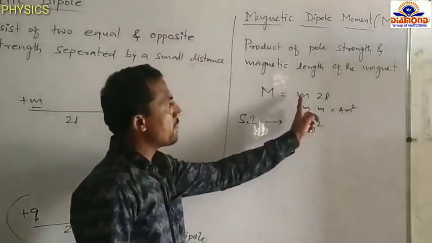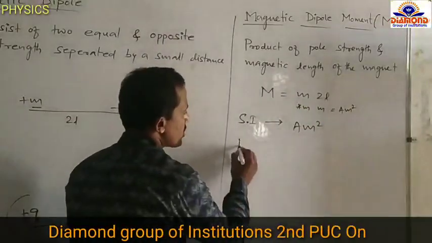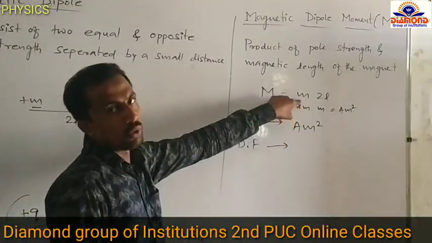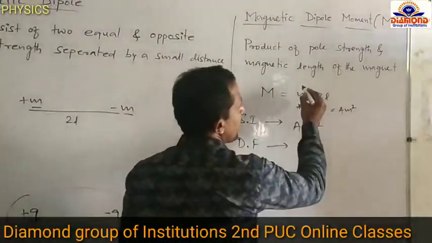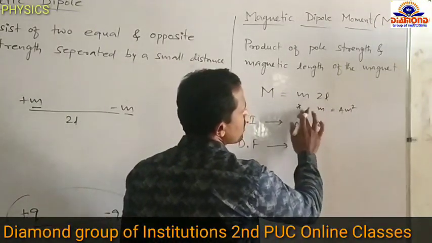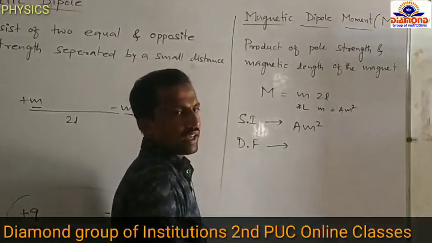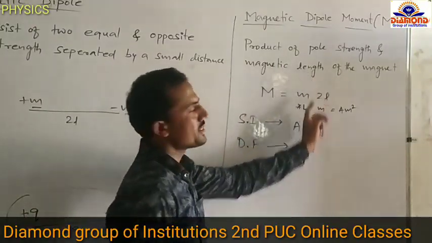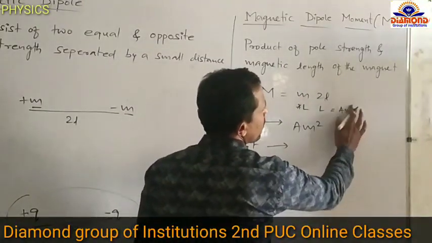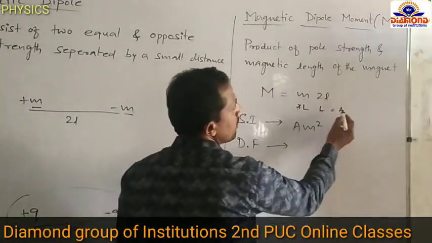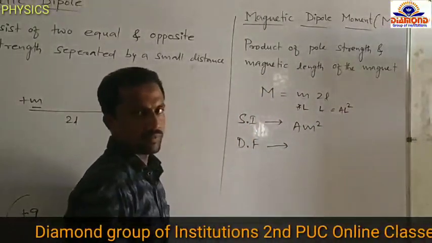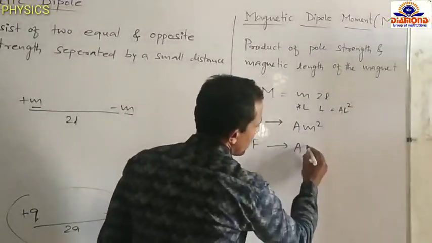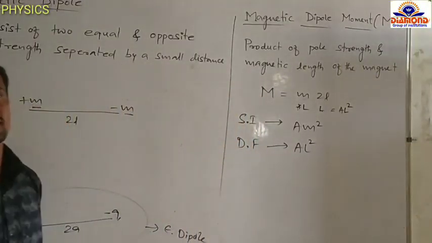Then next one, dimensional formula. What is the dimensional formula? The dimensional formula of pole strength is AL. And the dimensional formula of magnetic length, length dimension, is L. We are writing L. Then A L into L means AL square. That is the dimensional formula of magnetic dipole moment. We are writing the magnetic dipole moment dimensional formula is AL square.